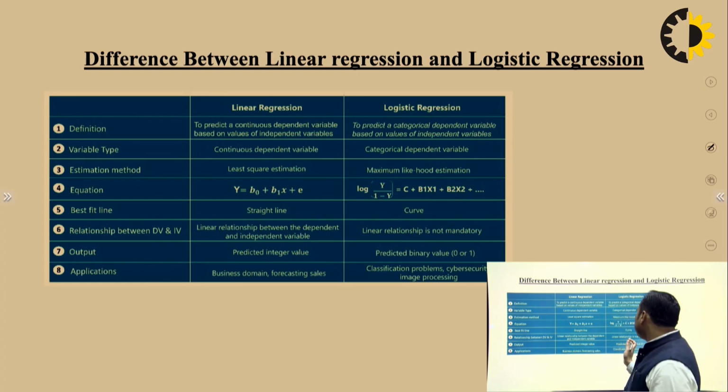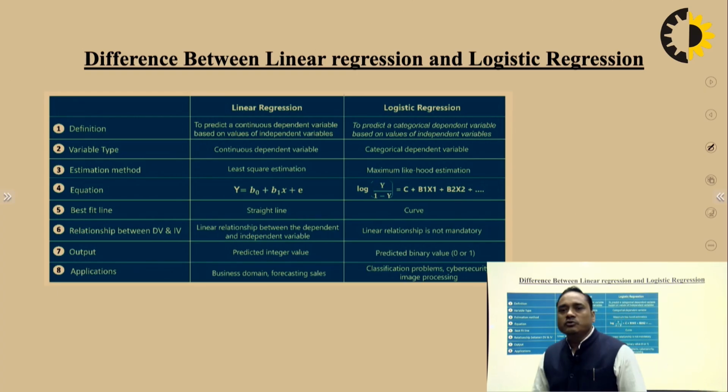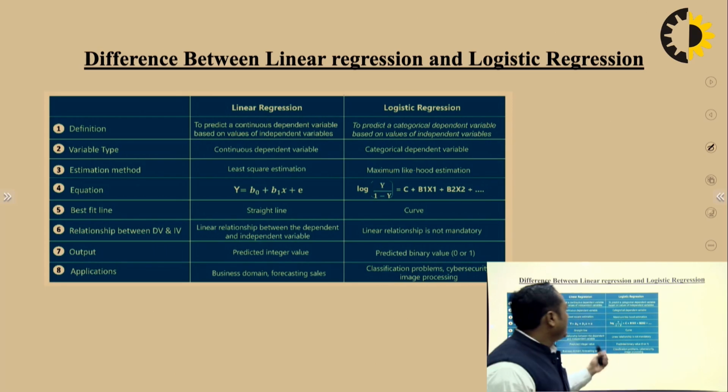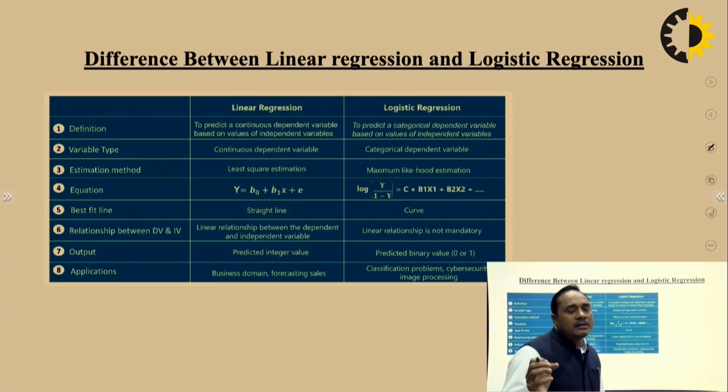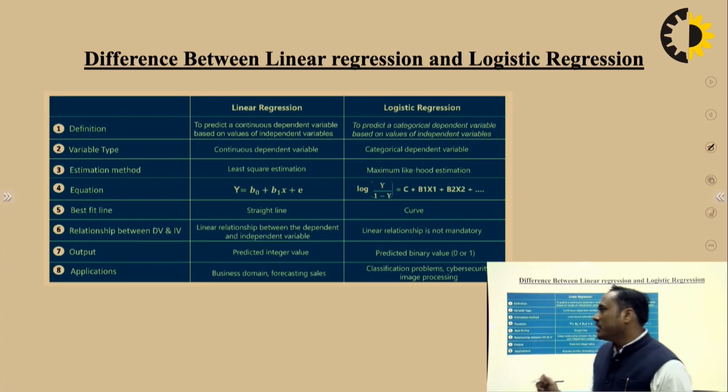A linear relationship is not mandatory in logistic regression. Output: linear regression predicts integer values, while logistic regression predicts boundary values. You get the result in 0 and 1 form, because your value ranges between 0 and 1.